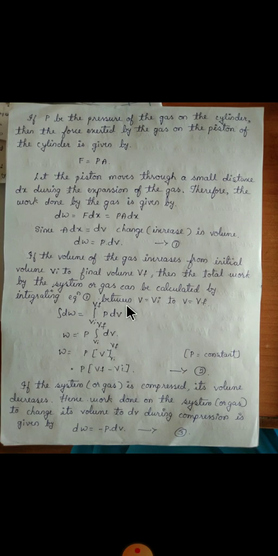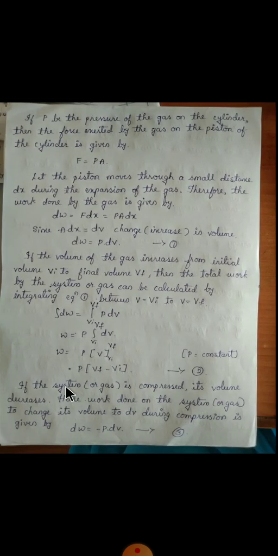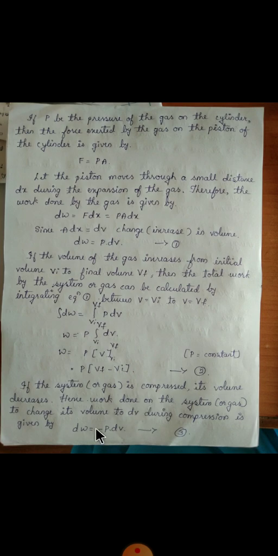It is what? Expansion. If the system is compressed, in the first case we expanded the gas with the help of the piston. If we compress the gas, that is if the piston moves downward, its volume decreases.